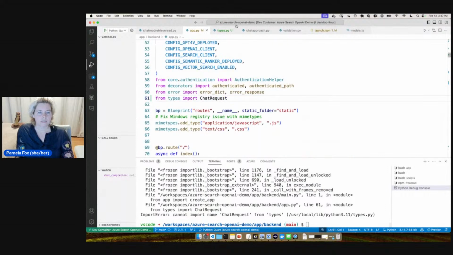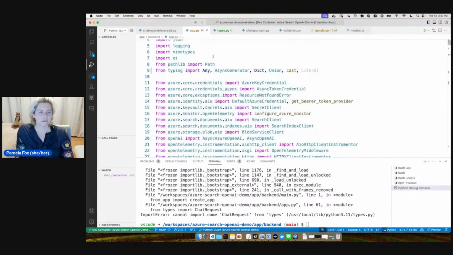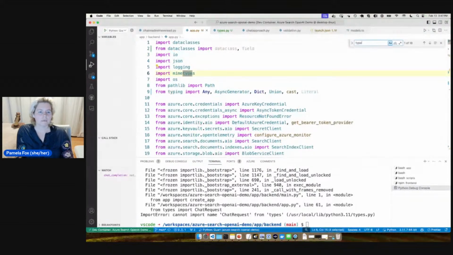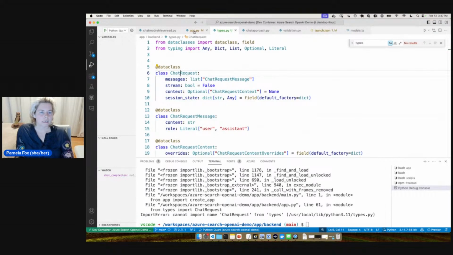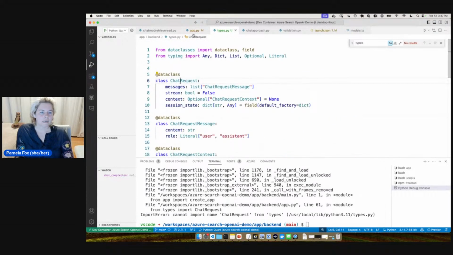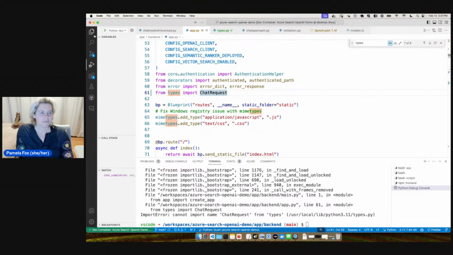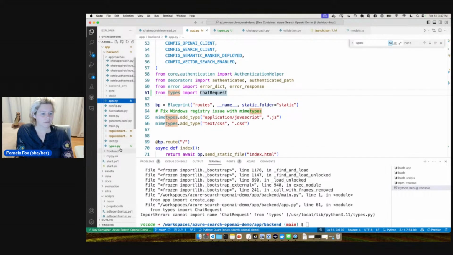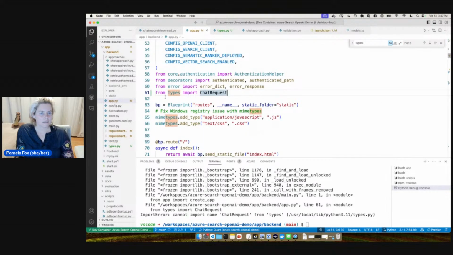Oh, okay, cannot import chat requests from types. Oh, do I have like two types? Where did I put types? Types.py. Didn't that seem right from types? Let's make sure everything's in the right place. Import chat request. Am I allowed to call it types? I think I'm allowed to call it types.